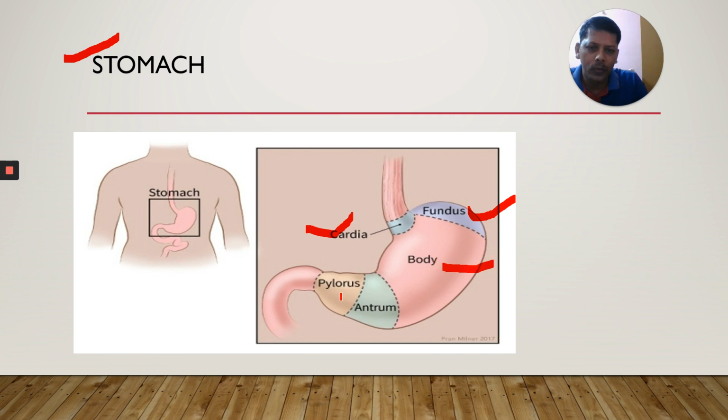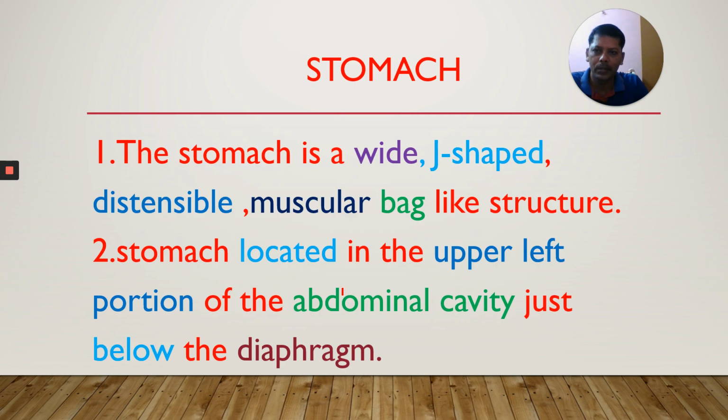And the fourth one is the pyloric stomach. As per new NCERT textbook, there are four parts in the stomach: cardiac stomach, fundic region or fundus, body, and pyloric stomach.